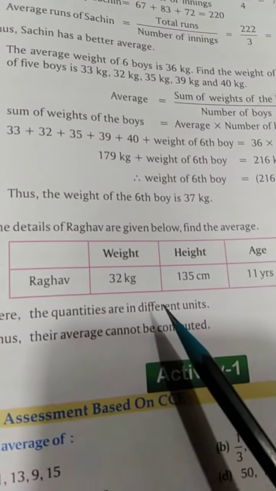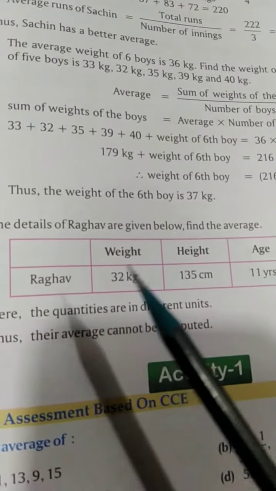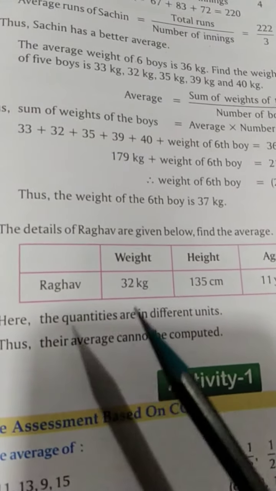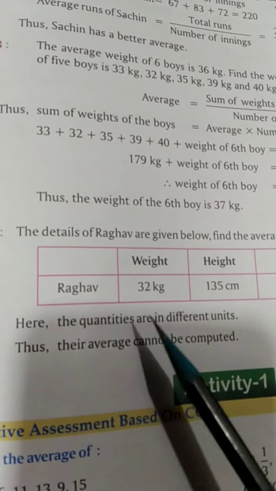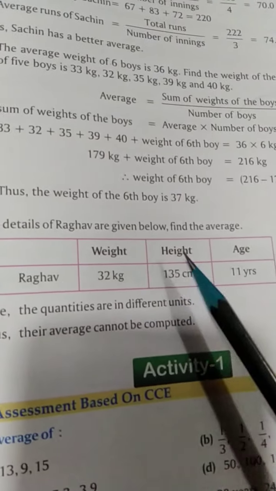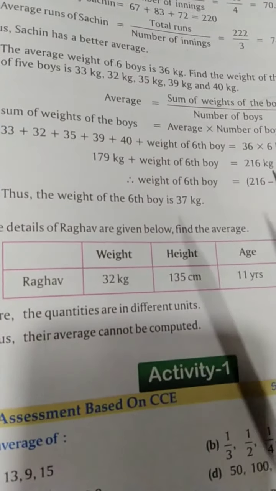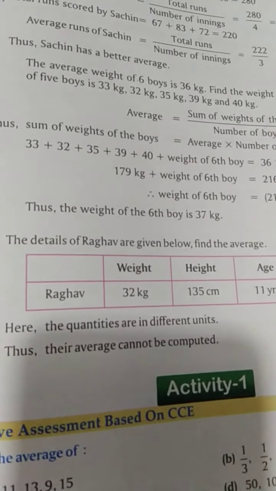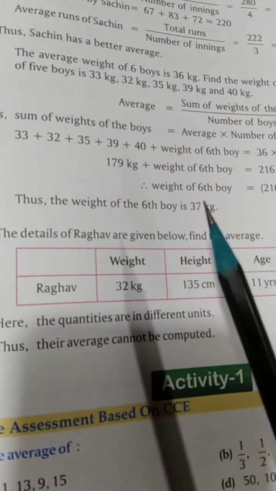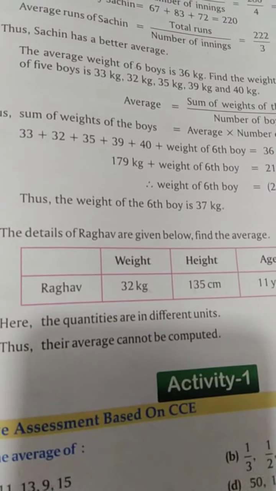Always remember this: the average is always calculated with the same units. Here the units are different, so the average cannot be calculated for these kinds of questions where everything is in a different unit. To find an average, we need to have the same units, either kgs or centimeters or years or grams, etc. The quantities should be the same kind, right?